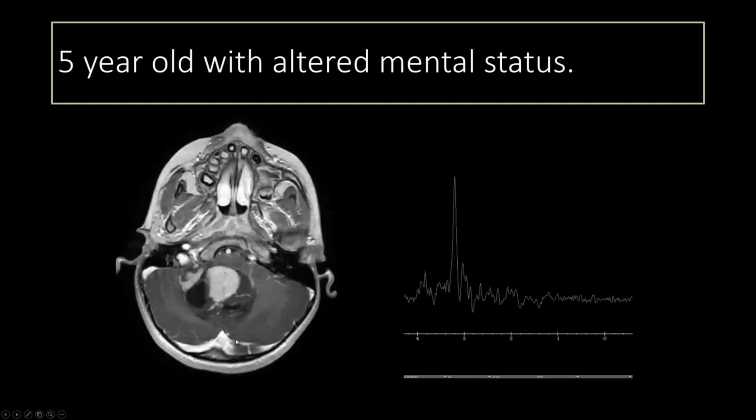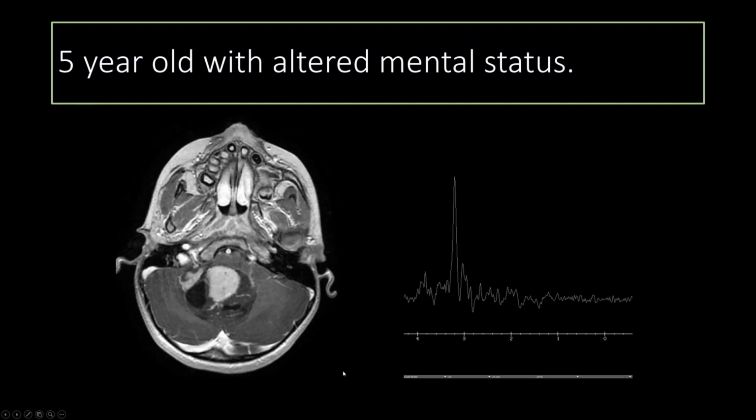Here's another patient, a 5-year-old with altered mental status and a posterior fossa mixed cystic and solid tumor. You're reading this and looking at this lesion. Could this be a medulloblastoma? Could it be a pilocytic astrocytoma, given that there's a cyst with this more nodular area of enhancement? But when you look at the spectroscopy, you can see that there's elevated choline and that there's no NAA here.